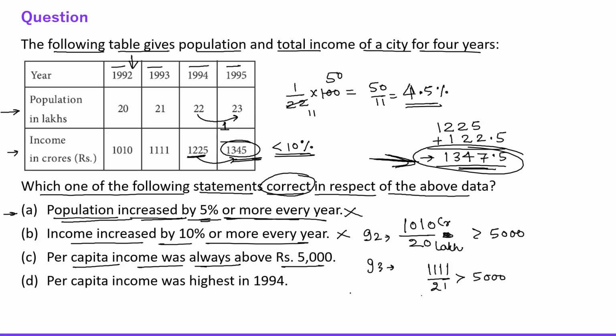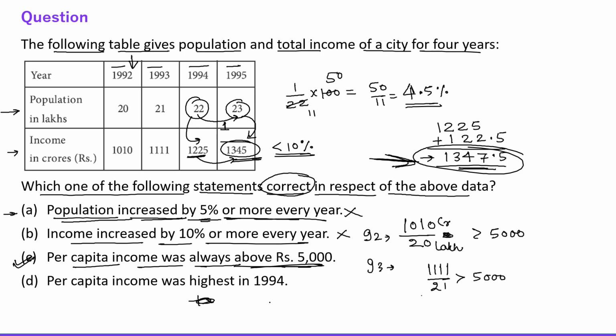For 1994, this is again more than 5,000. We can just check it by simple division. And for 1995, it is again more than 5,000. Yes. So statement number C is the correct answer. Per capita income was always more than 5,000. Per capita income means per person income, everyone, right?